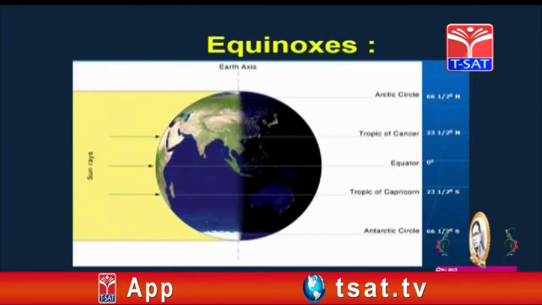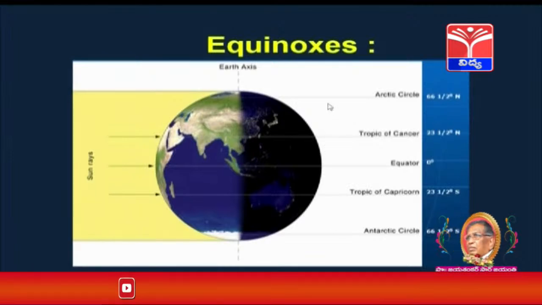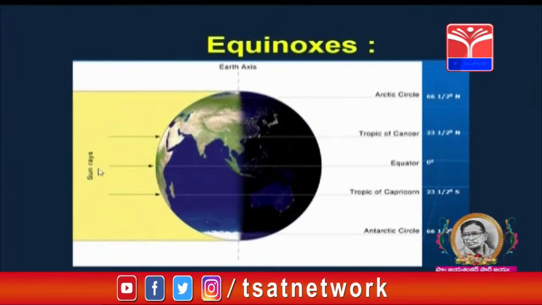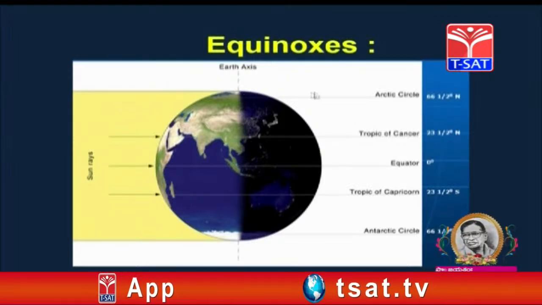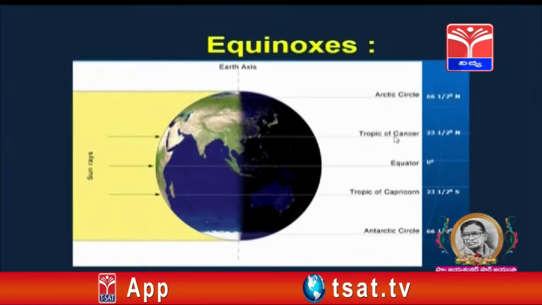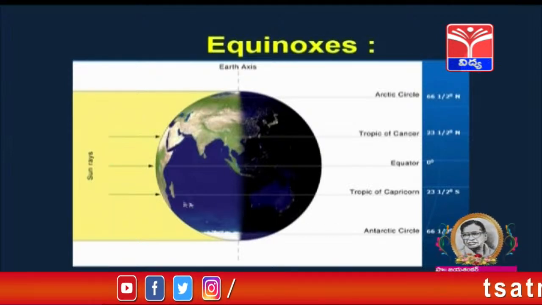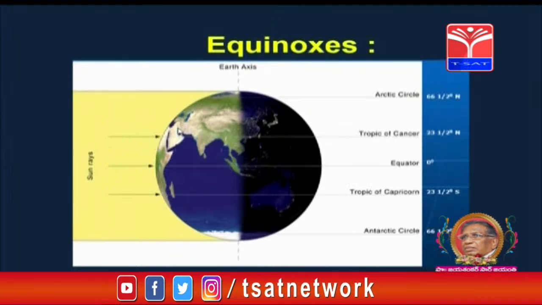Equinoxes. What are equinoxes? On March 21st and September 23, the sun rays fall vertically on all the latitudes of the earth. You can observe the Arctic Circle, Tropic of Cancer, Equator, Tropic of Capricorn, Antarctic Circle. The sun rays are falling vertically on all the latitudes.